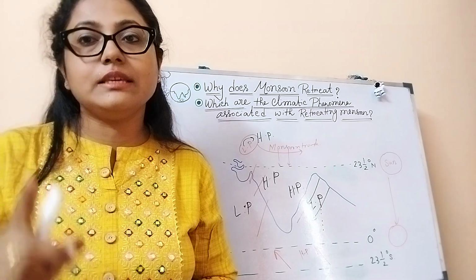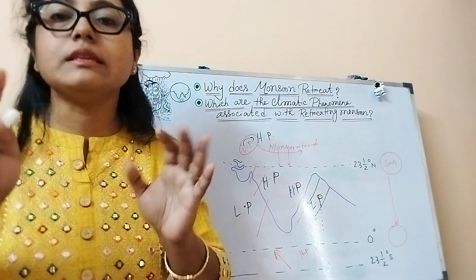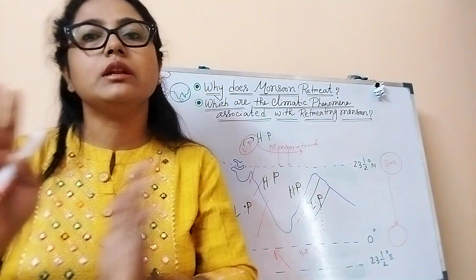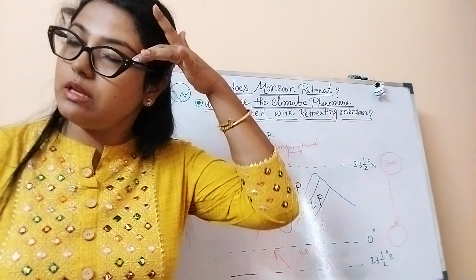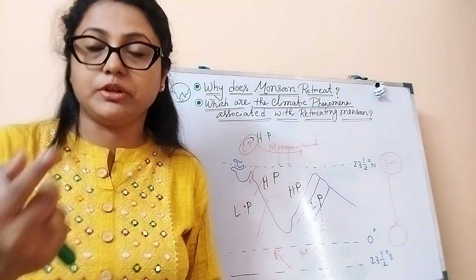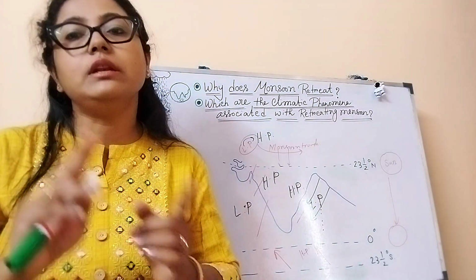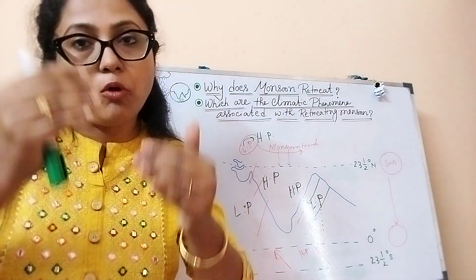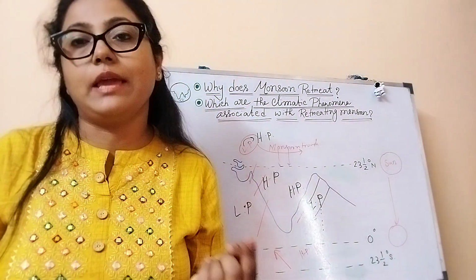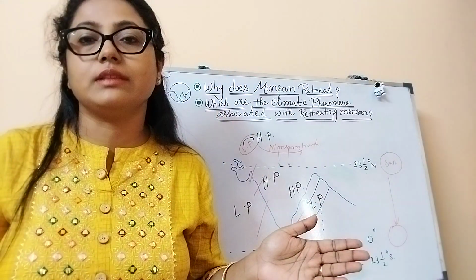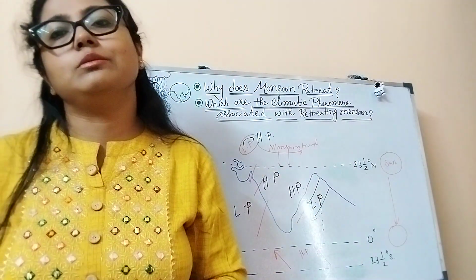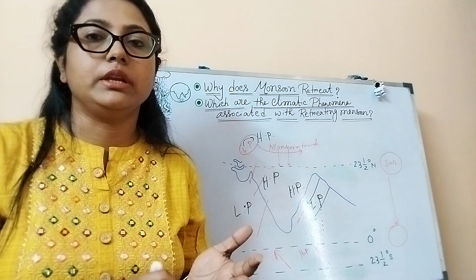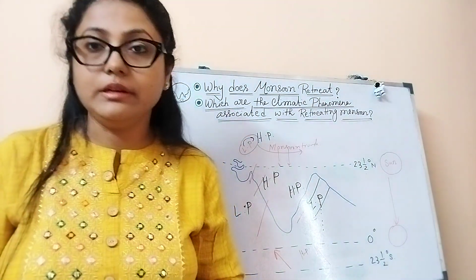So October heat is one climatic phenomenon which is experienced during the retreating monsoon season during October-November. So if the question is what is the duration of retreating monsoon season, you will say October-November. These 2 months are called retreating monsoon season, and retreating monsoon falls in the transition between the two types of season. One is the hot and humid summer season, or you can say rainy season. Another one is the cold and dry winter season, which starts from December, January and goes up to February. That is the winter season.